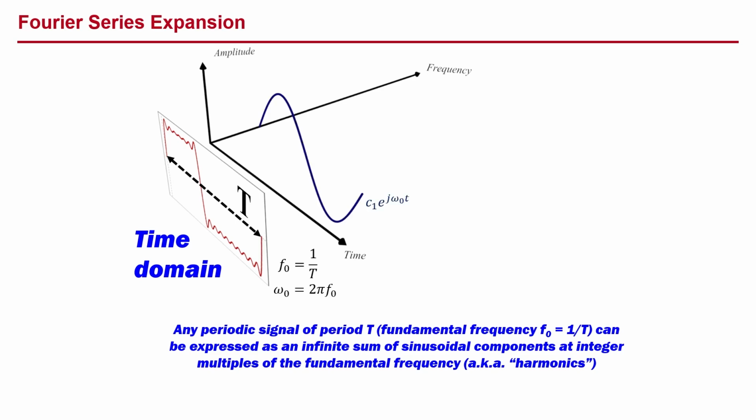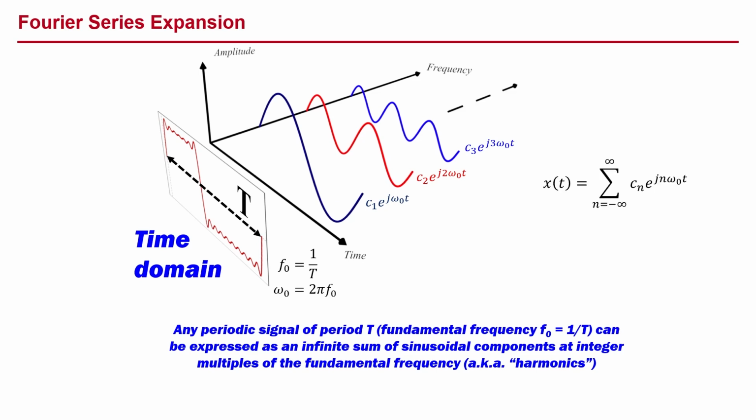We start with the fundamental, then we have the second harmonic at twice the fundamental frequency, the third harmonic at 3 times the fundamental frequency, and so on out to infinity. Note that the sum goes from minus infinity to plus infinity to include both positive and negative frequency components.